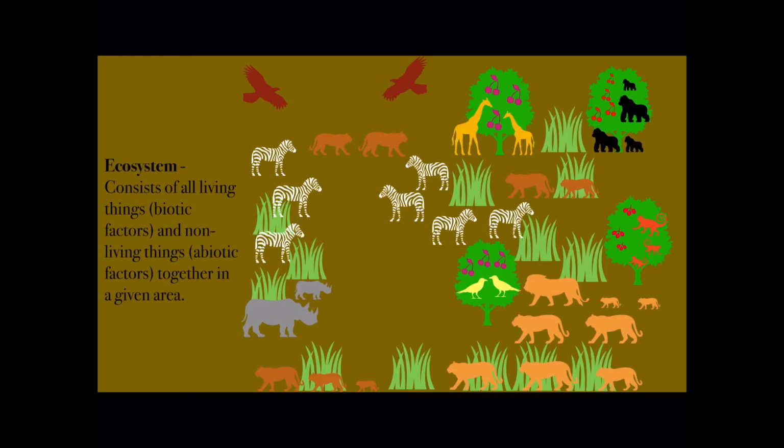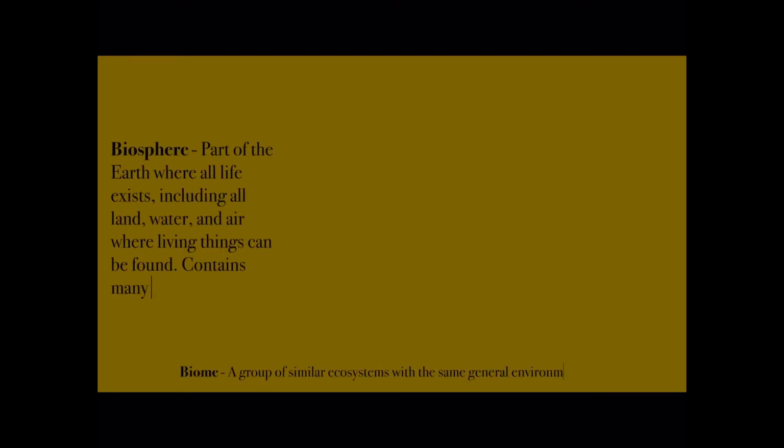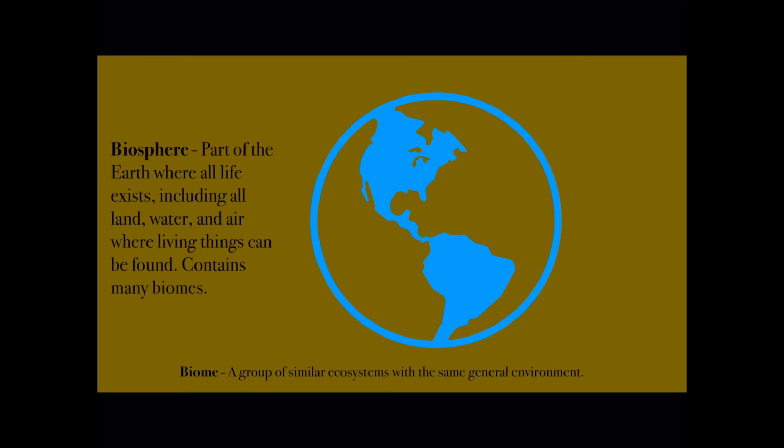An ecosystem consists of all living things, which are our biotic factors, and all non-living things, which are abiotic factors, together in a given area. Our next and final level is the biosphere, which is the part of Earth where all life exists, including all land, water, and air where living things can be found. The biosphere contains many biomes, which are just a group of similar ecosystems.